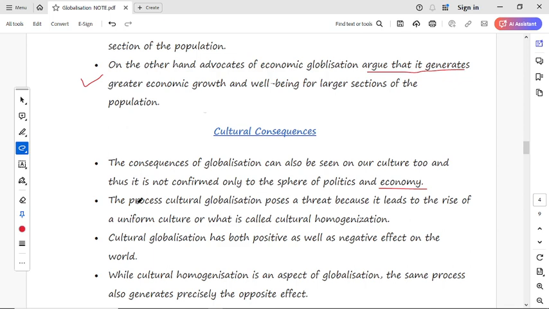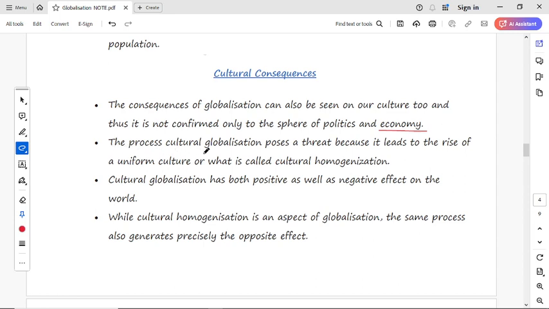Now the next is that the process of cultural globalization poses a threat because it leads to the rise of a uniform culture, called cultural homogenization. Generally, in cultural homogenization, we get the culture of other countries, of the other world, into the local people. That is cultural homogenization. And the next is that cultural globalization has both positive and negative impact on the world.